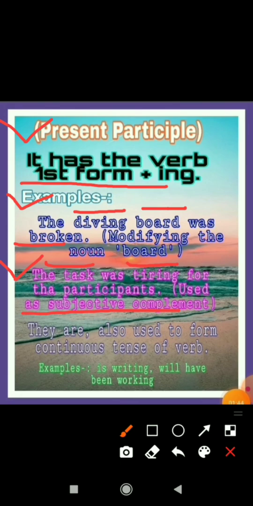They are also used to form continuous tenses of verbs. So when you have done the tenses, you can see that present participles are used in the continuous form of tense. Examples, you can see: is writing, will have been working. Now let's move forward to see the next type of participle.